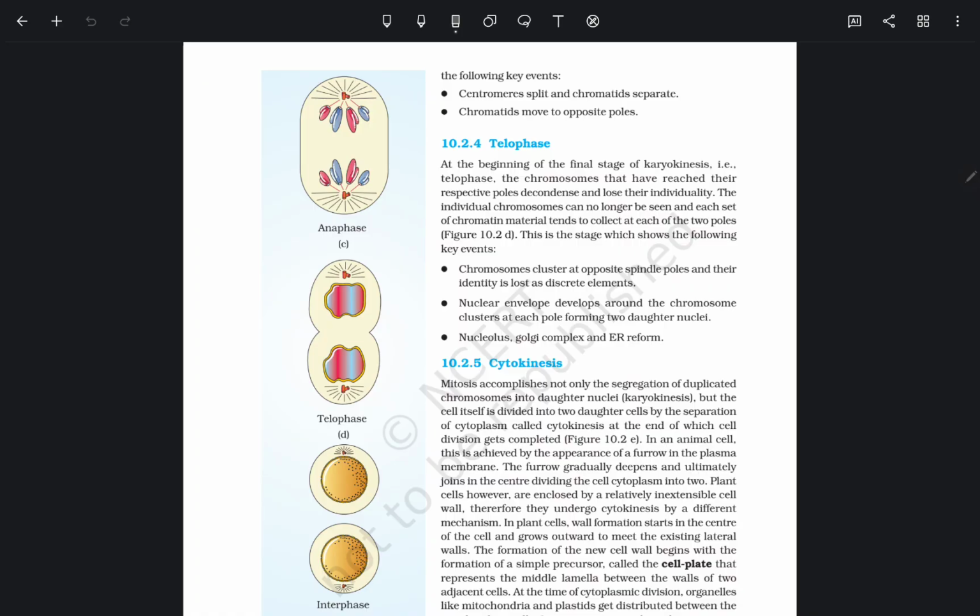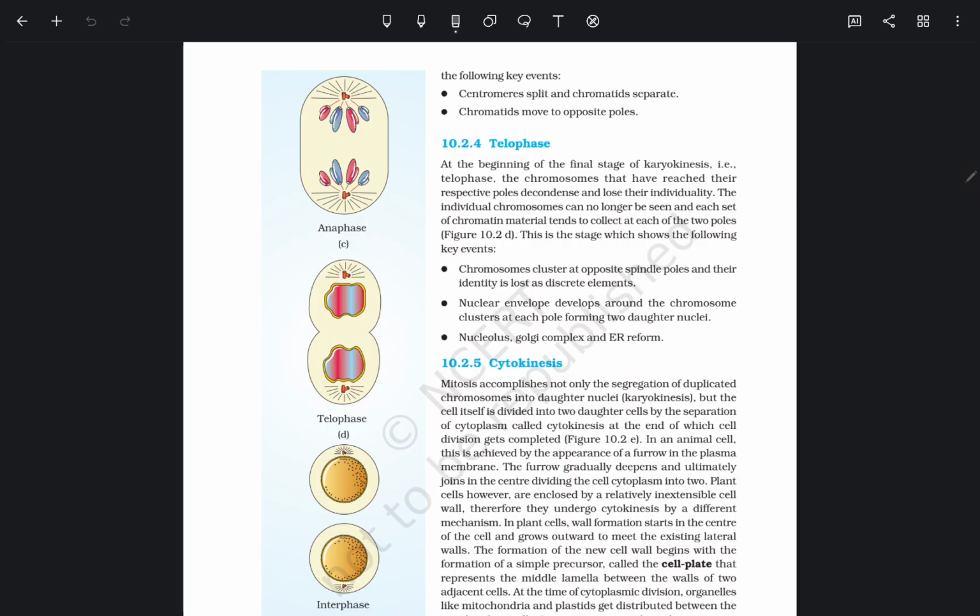Second, the nuclear envelope develops around the chromosome cluster at each pole, forming two daughter nuclei. The nucleolus, Golgi complex, and ER reform.